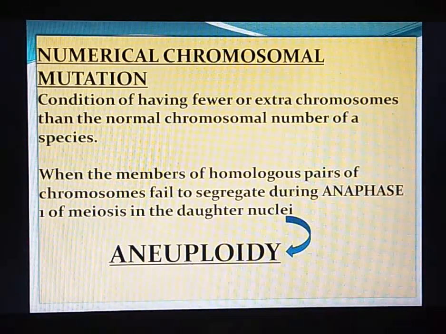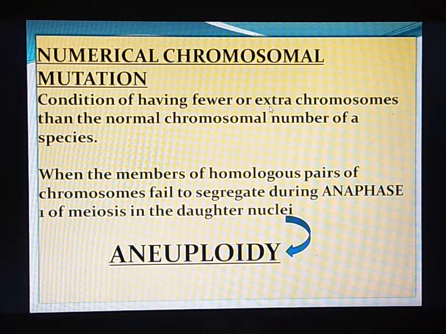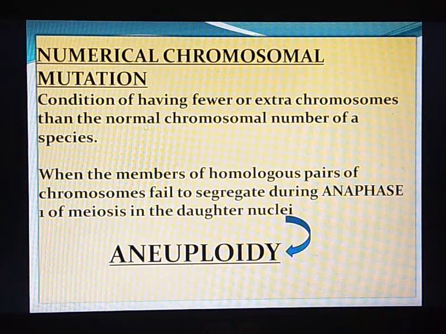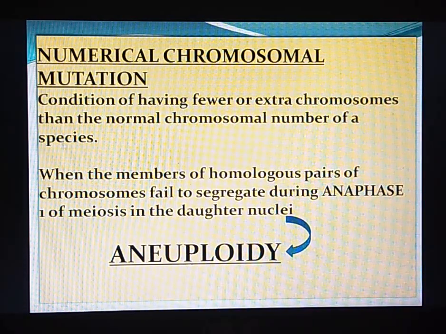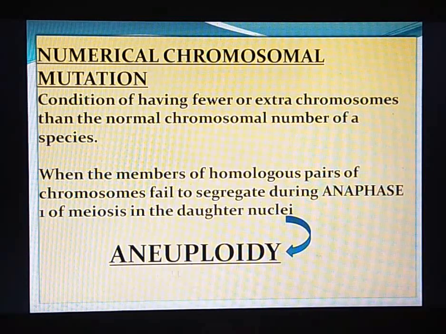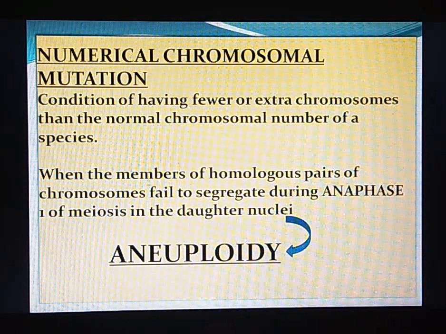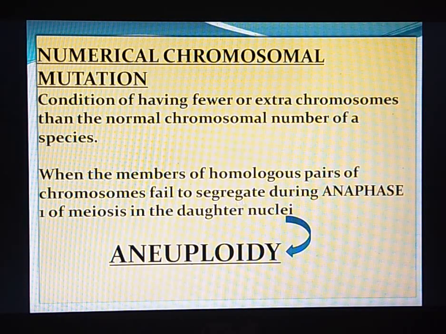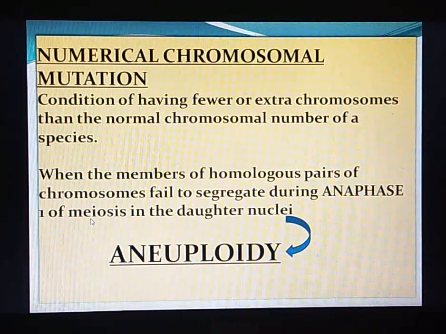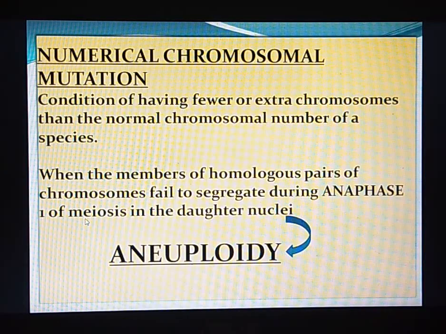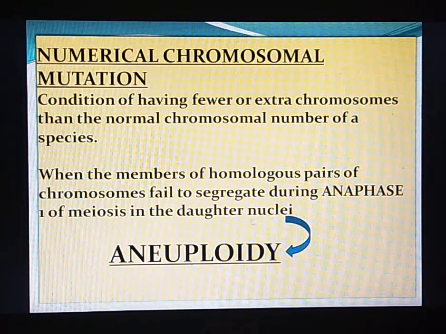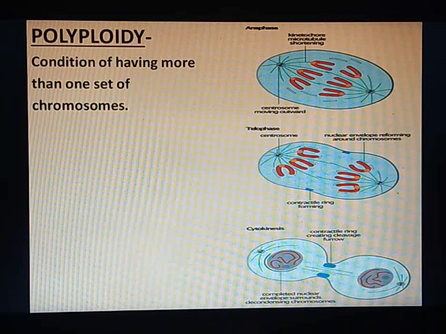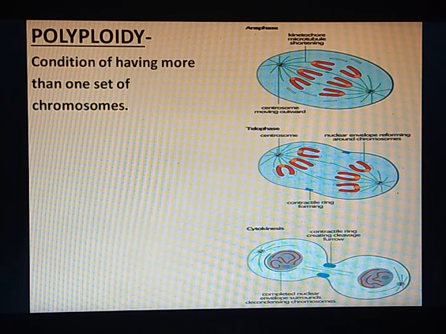Such a condition of having few or extra chromosomes than the normal chromosome number of a species is called aneuploidy, wherein the members of a homologous pair of chromosomes fail to segregate or separate during anaphase 1 or anaphase 2 of meiosis in the daughter nuclei. There is one more type of chromosomal numerical mutation, and that we call polyploidy.